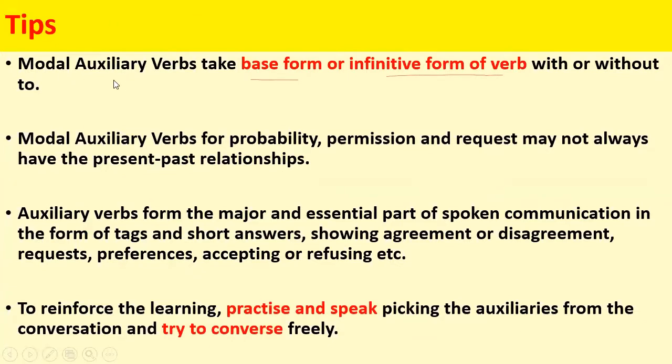So, these are the tips for you students. We have seen that all the auxiliary verbs, they take base form or the infinitive form of the verb. That is the first form of the verb without s and es. Then modal auxiliary verbs for probability, permission, request may not always have the present past relationship. So all the auxiliaries are independent, except when you are changing the narration from direct to indirect and the reporting verb is in the past.